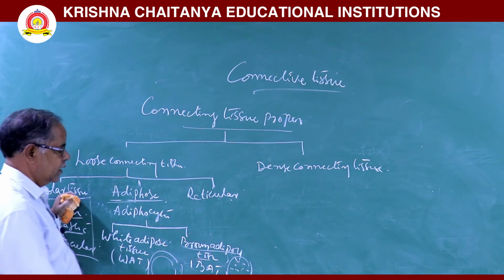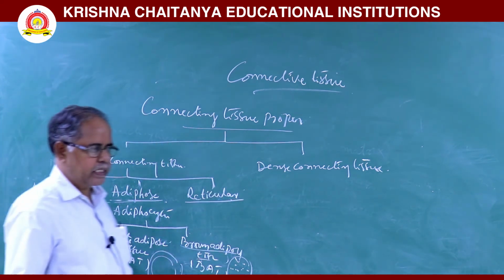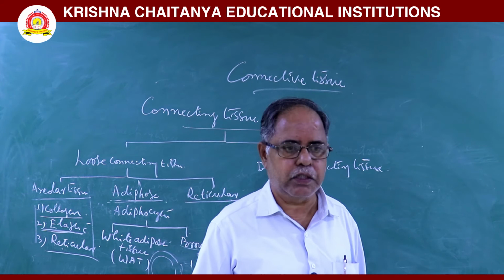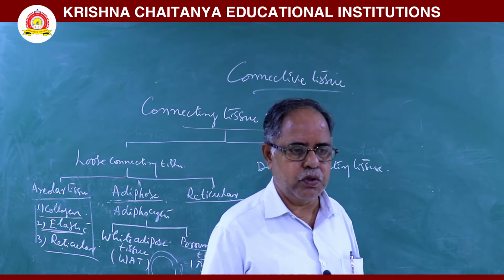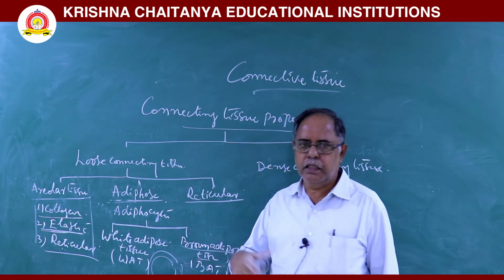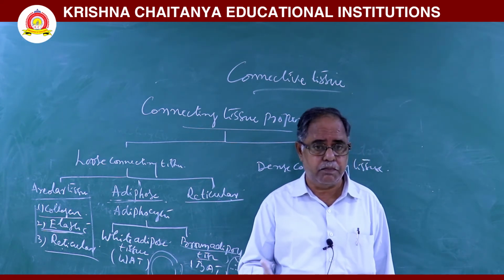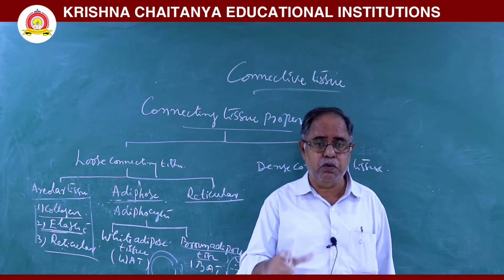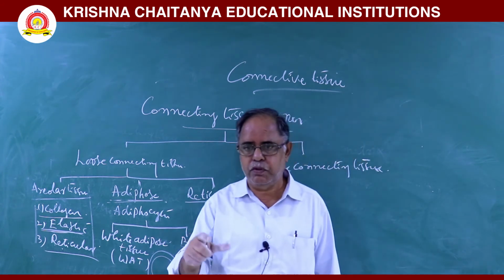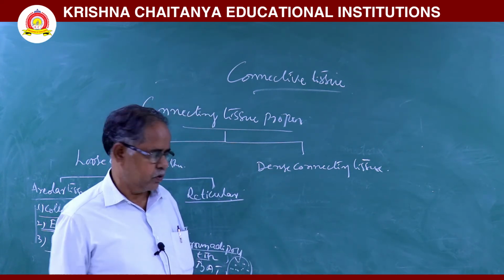Next, reticular tissue. In this reticular tissue, specialized fibroblast cells are there. These fibroblast cells are called reticular cells. These reticular cells produce reticular fibers. These reticular fibers are branched. They form a network-like structure. They give support to the lymphoid organs such as bone marrow, lymph nodes and spleen.